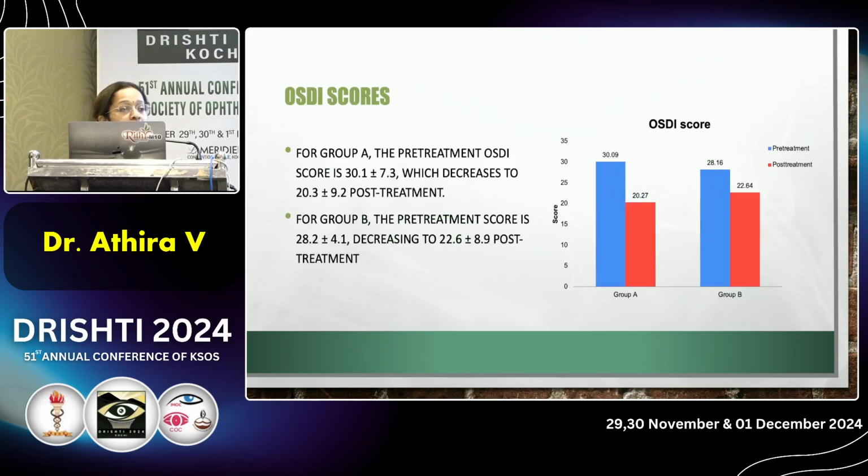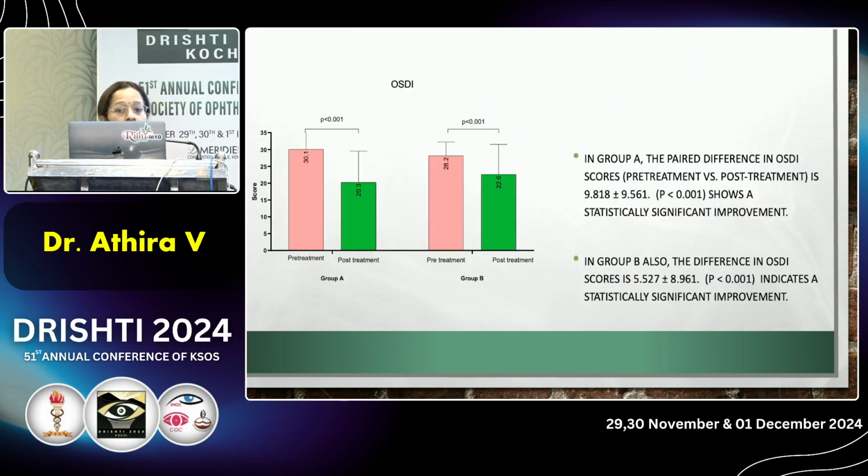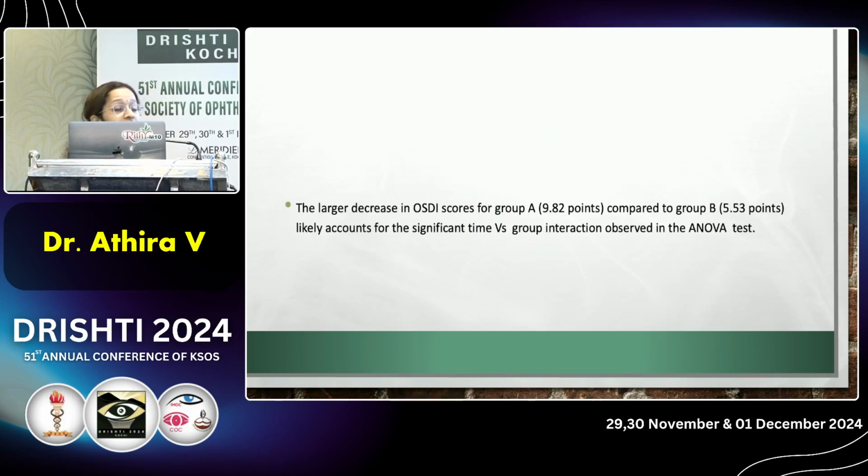Then coming to the OSD score, for group A, the pre-treatment OSD score is 30.1 plus or minus 7.3, which decreases to 20.3 plus or minus 9.2 post-treatment. In group B, the pre-treatment score is 28.2, decreasing to 22.6 plus or minus 8.9 post-treatment. In both groups, we can see statistically significant improvement before and after the treatment. But the larger decrease in OSD score for group A, 9.82 points compared to group B, 5.53 points, likely accounts for the significant time versus group interaction observed in the ANOVA test.